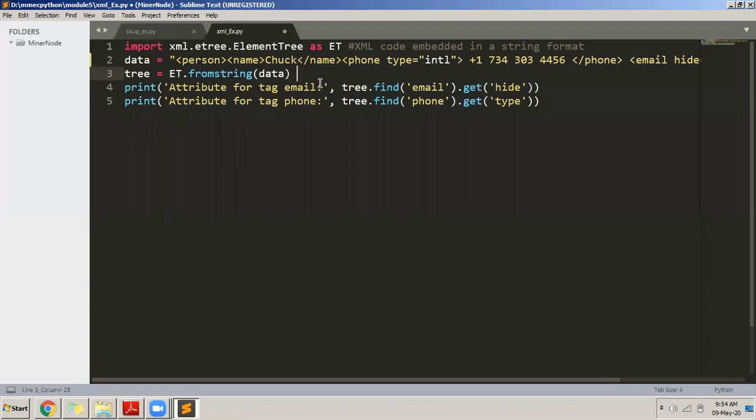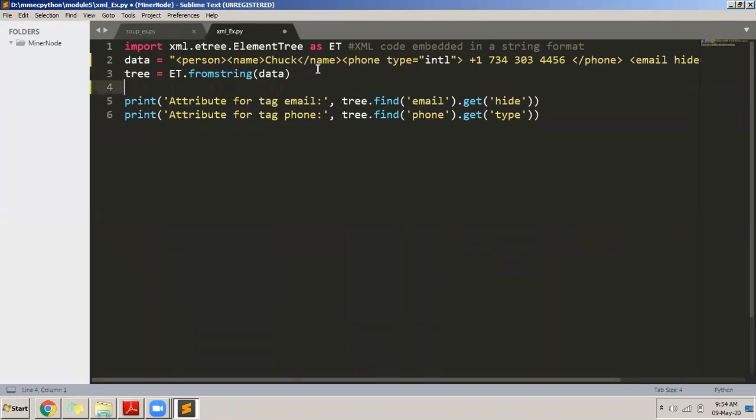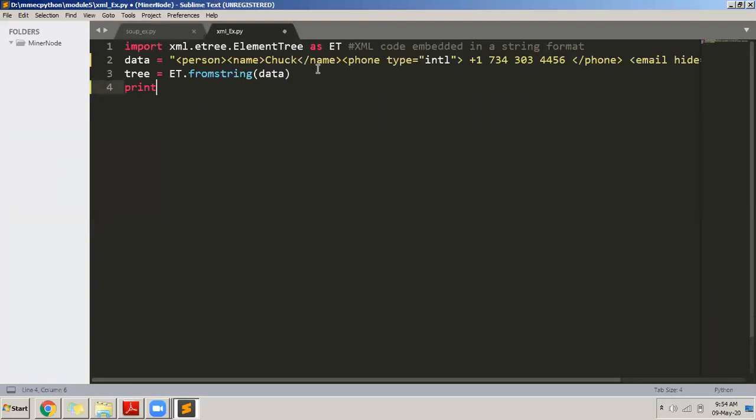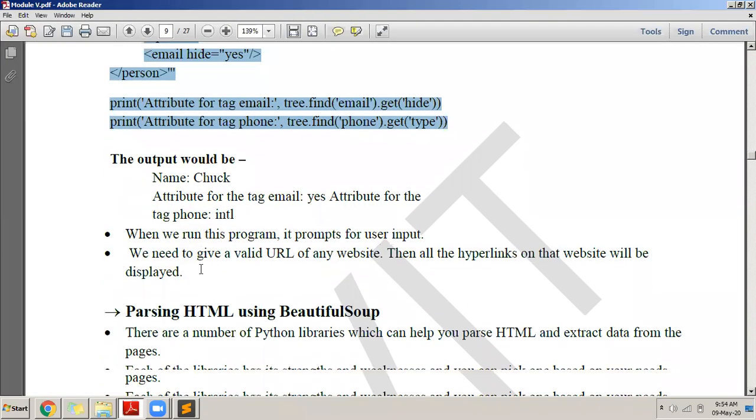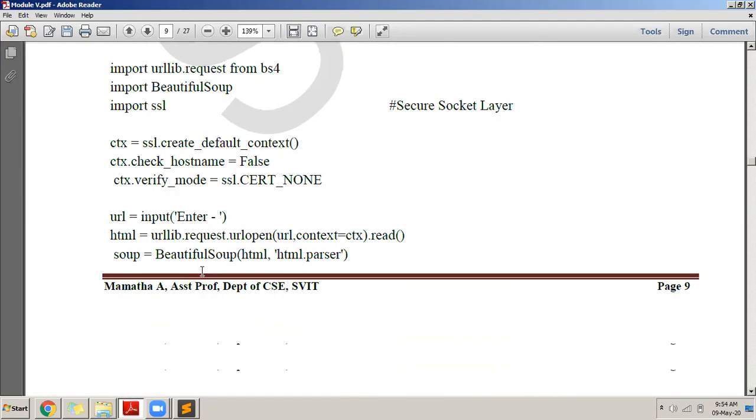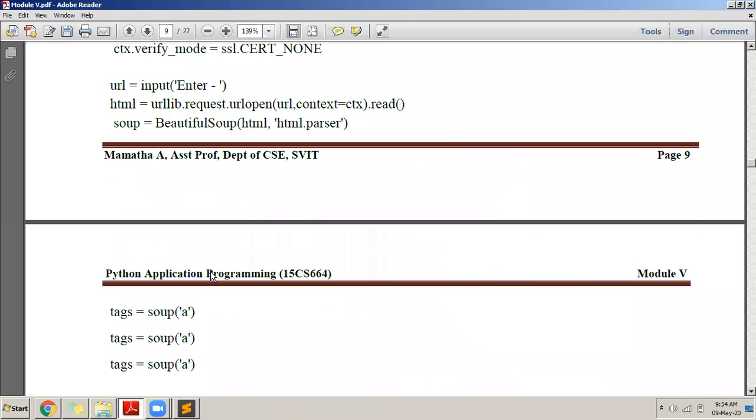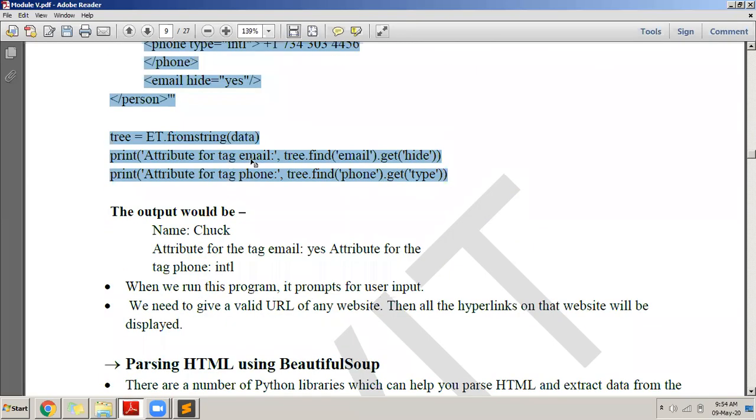Then I want to print the data now. I want to extract the data. Let us go simple by simple. I'll remove this. I want to print only, I want to access the name part of the tree. So when I want to access the name part of the tree, I will just write dot text here.